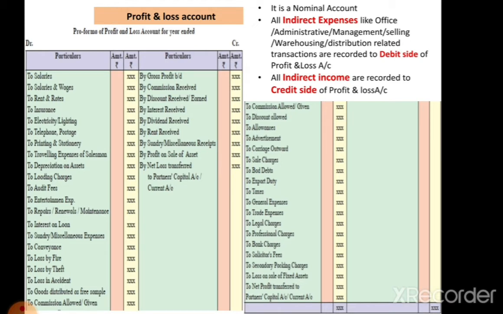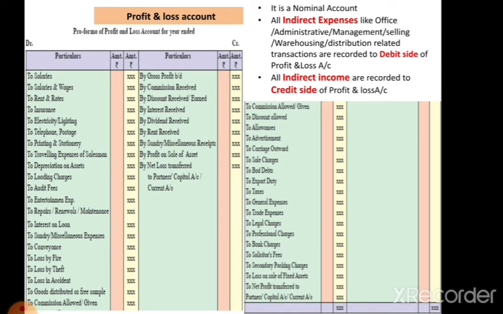Next, some of the loss because of the fire, because of theft or maybe in accidents there is a loss, that loss is also recorded on the profit and loss account debit side. Next, goods distributed as a free sample, which is as an advertisement, that is also indirect expenses. Next, discount allowed is there, certain different allowances is there, advertisement is there. Next, carriage outward, which is also the carrying expenses, where it is incurred at the time of selling or distribution of the goods.